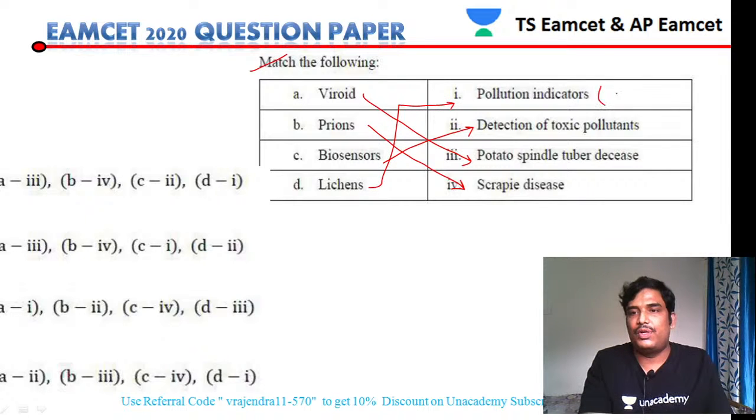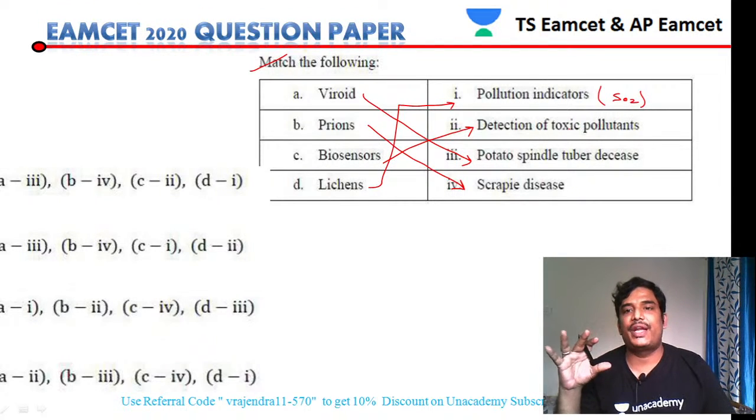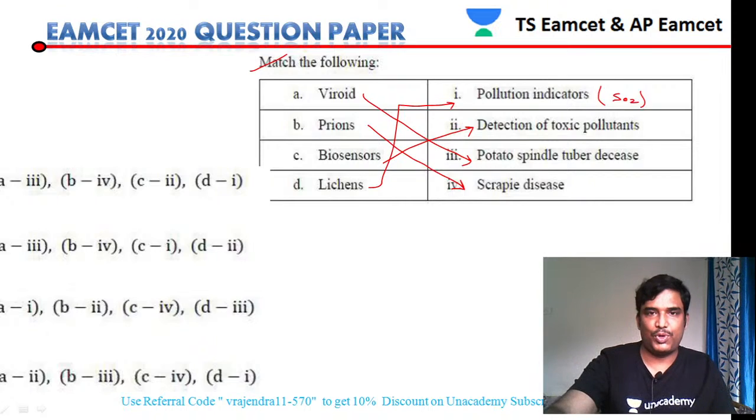They are sensitive to sulfur dioxide, so specifically they are sulfur dioxide pollution indicators.